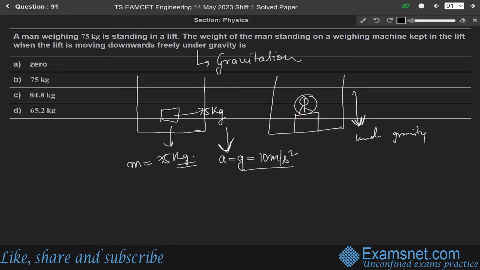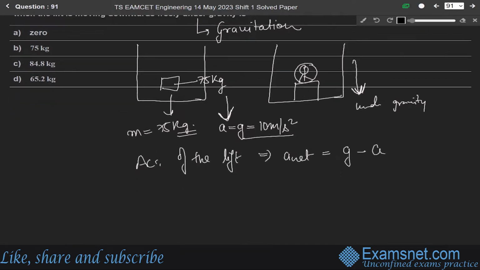So the net acceleration of the lift will be equal to what? A net is equal to gravity minus A. Let us say this is equation number 1, and this A is the acceleration of the lift.